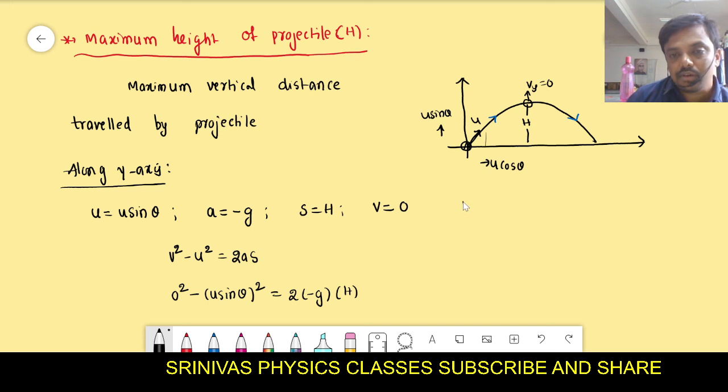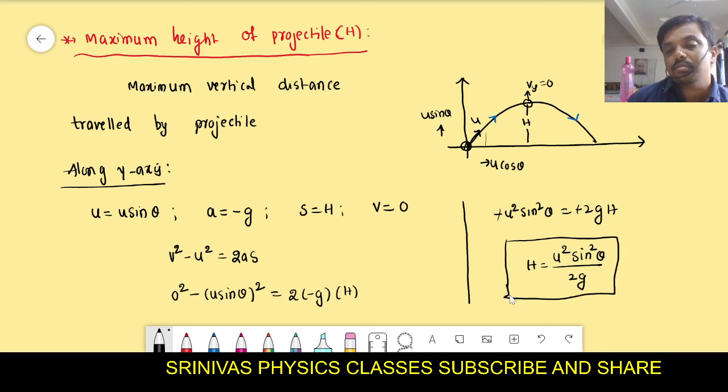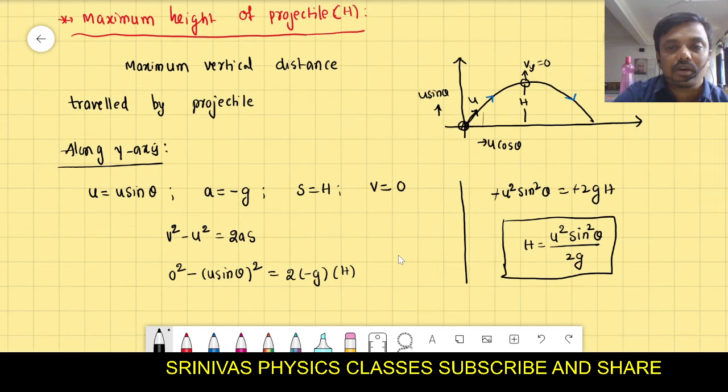Now we have to simplify it. Let us see. Minus u square sin square theta is equal to minus 2gh. Minus minus gets cancelled, and I want to get the h formula, that is h equals u square sin square theta by 2g. Is it correct, students? This is the formula for maximum height, for the projectile.